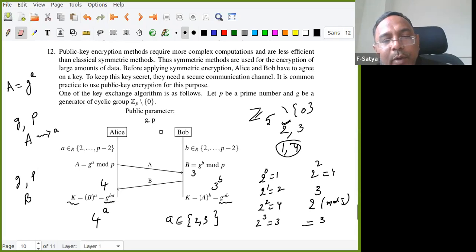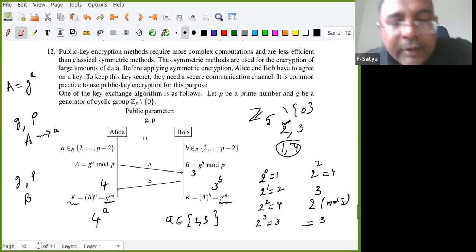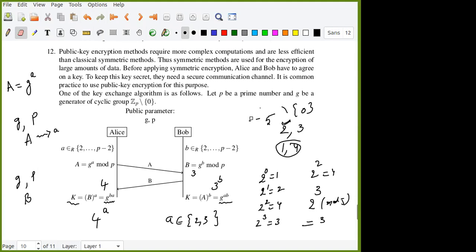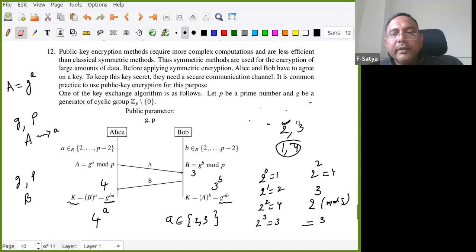Of course, this is not for a small prime, but a very big prime. This is called the discrete logarithm problem. Is it okay? Suresh? Yes, sir. So what is the discrete logarithm problem? When you have G power a, finding a is difficult. That is called the discrete logarithm problem.